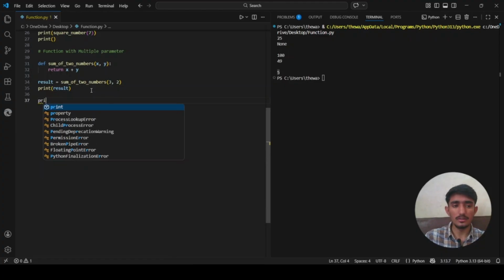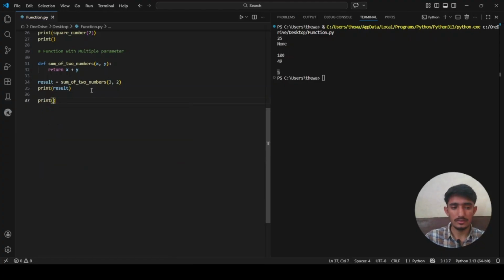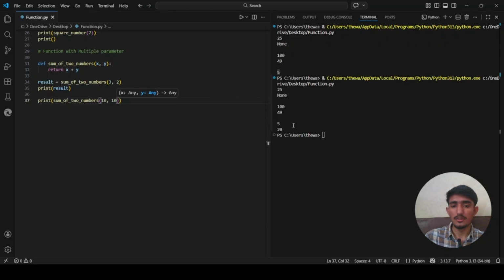You can also do it inside the print function, like sum_of_two_numbers. Inside the brackets you write the x argument, let's just say 10, and a comma. After that you need another value for the y, so let's just say 10. When you run it, you will see 20 here.